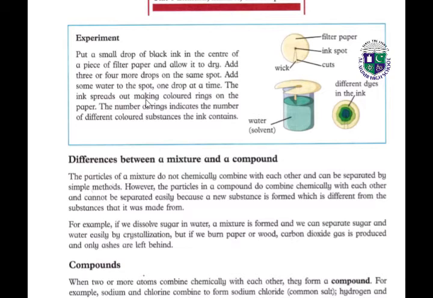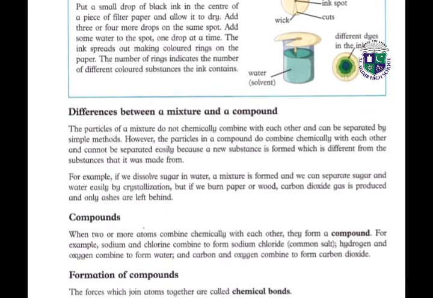The ink spreads out, making colored rings on the paper. The number of rings indicates the number of different colored substances the ink contains. So here we have different dyes in the black ink. Here we have the filter paper and the ink spot. So this is an easy way to find out the different substances in the ink.